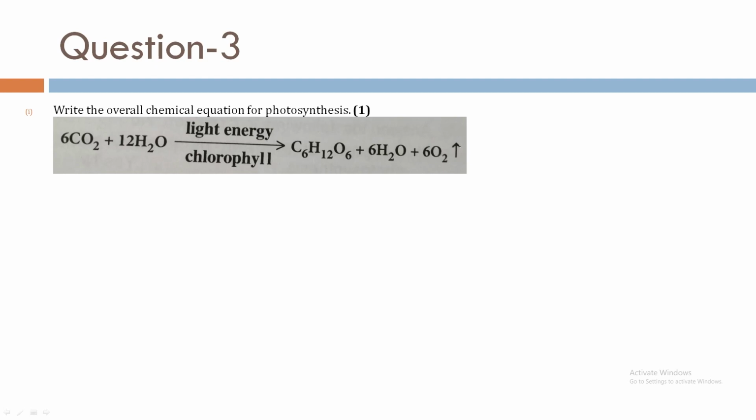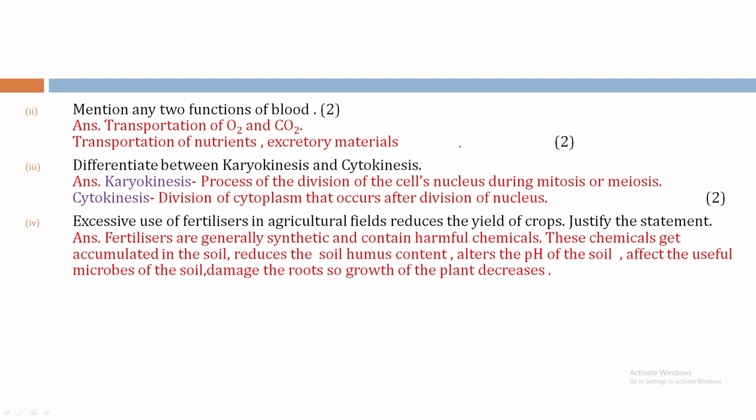This is the only equation in biology you have to remember for your exam. Second bit, mention any two functions of blood: transportation of oxygen and carbon dioxide, transportation of nutrients, excretory materials. You can mention about transportation of hormones. So any two functions carries 2 marks.